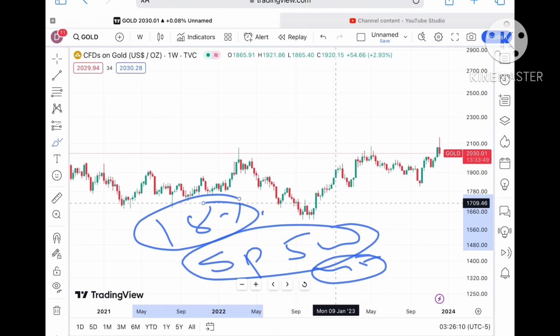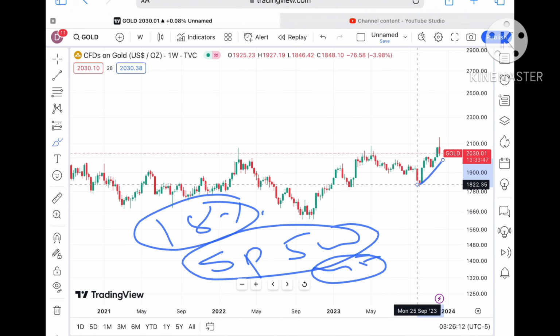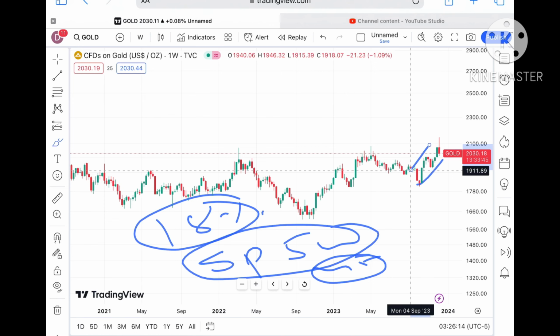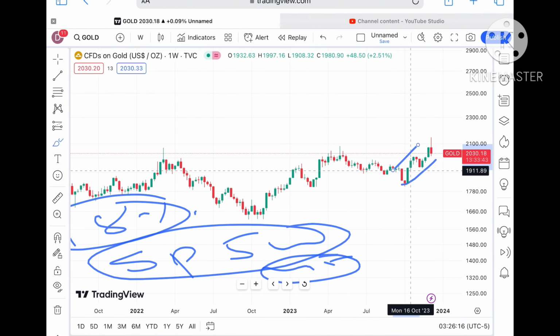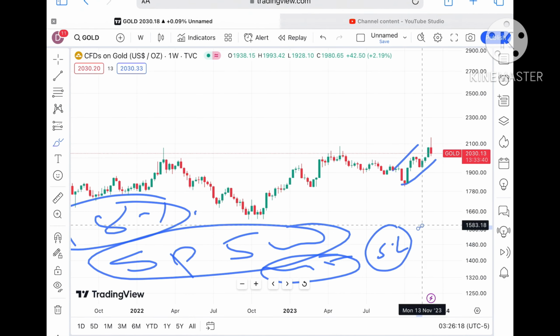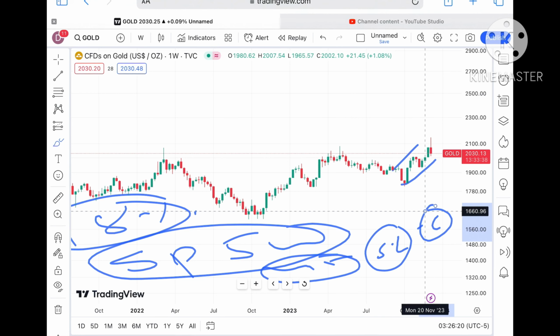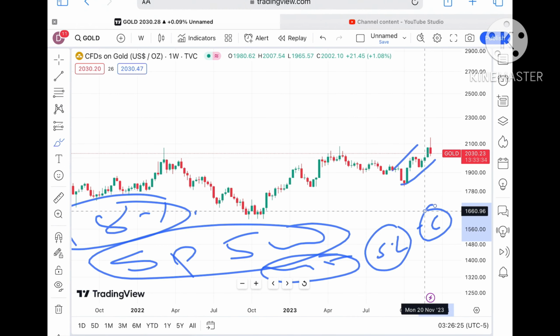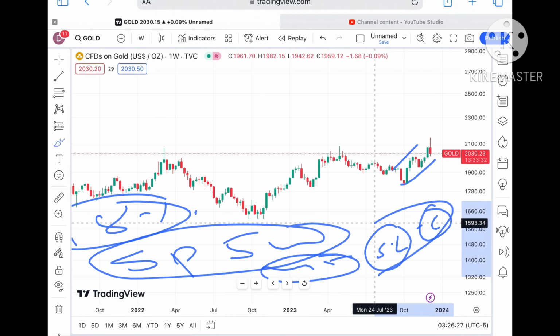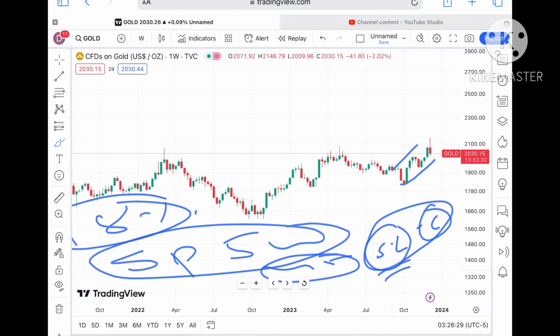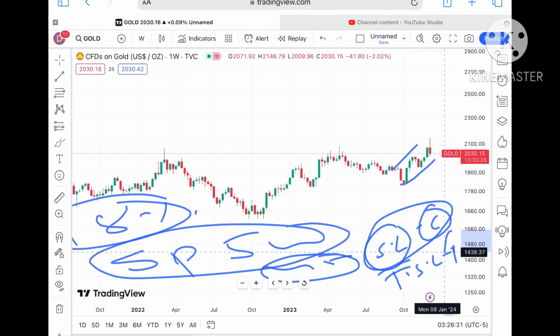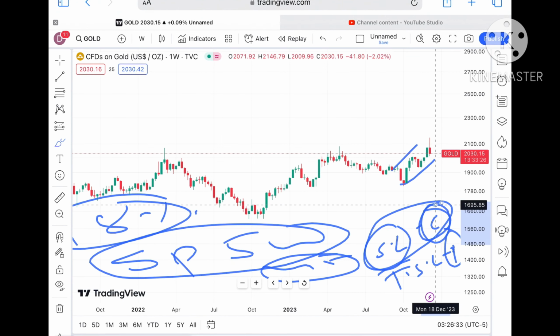See, whatever news and data is coming, it will affect this chart, so you have to keep looking at this particular chart. So you should always try to set your SL, because the market is uncertain. Some of the news can affect positively, some of the news or data can affect negatively. So setting your SL and trailing your SL, these two things are very important. It will save your profit and capital also.